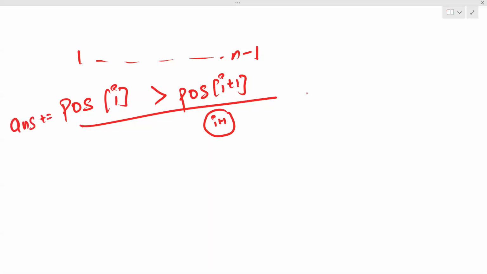Is it clear, or do you want me to take an example? If it's clear, I'll show you the implementation. Okay, I'll show you the implementation.